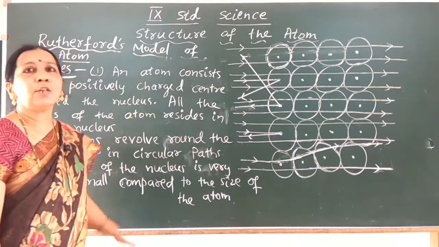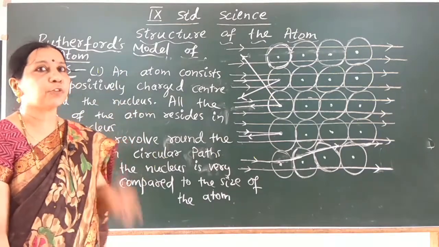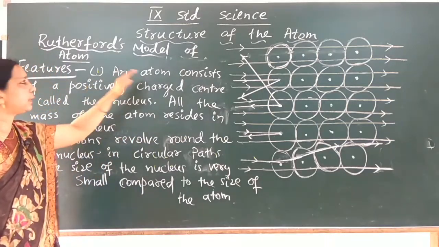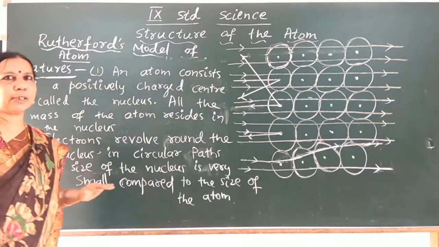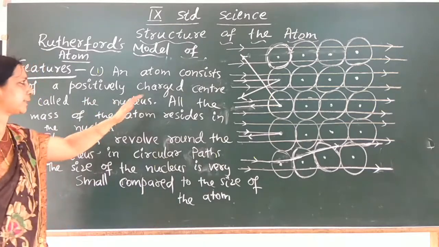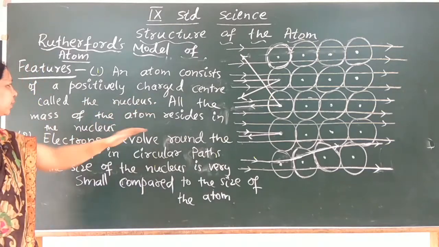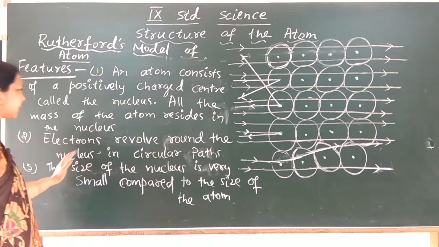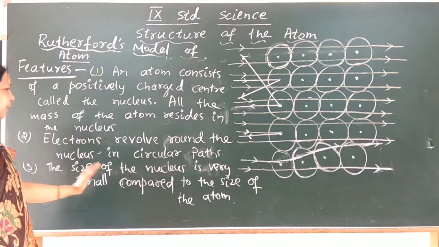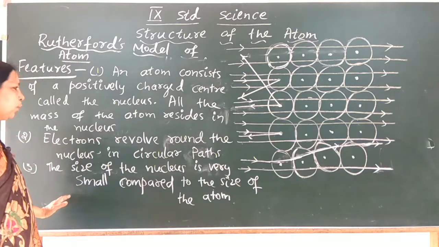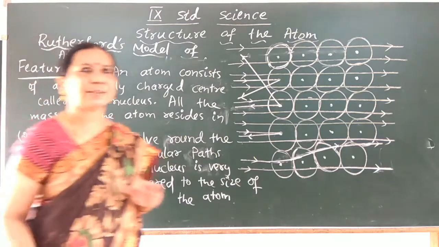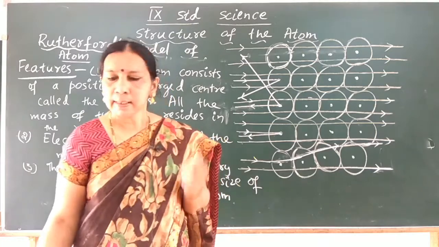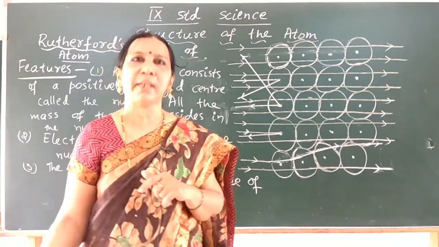So these are the features or postulates of Rutherford's model of atom. What are they? An atom consists of a positively charged center called the nucleus. All the mass of the atom resides in the nucleus and electrons revolve around the nucleus in circular paths, and the size of the nucleus is very small compared to the size of the atom. So these are the features, but still his model has some limitations.